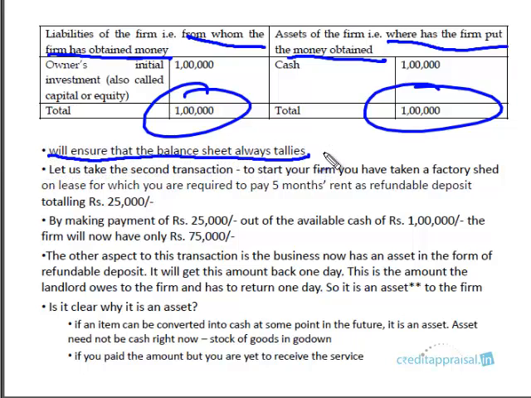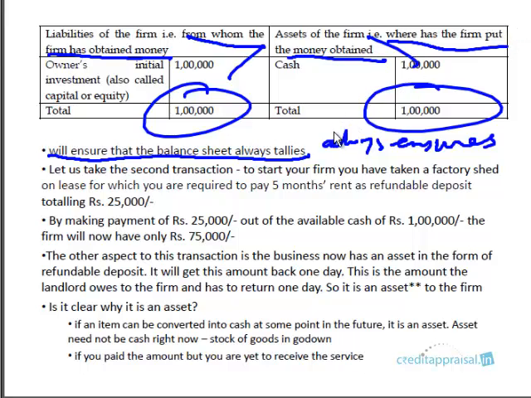In fact, the backbone of double entry bookkeeping, which we have discussed, the dual aspect concept, always ensures that the balance sheet tallies. We'll be discussing many transactions from now on, but at each and every stage of the transaction, you can check that the balance sheet always tallies. In fact, double entry bookkeeping is designed in such a way that the balance sheet always tallies, because the amount is not changing. The same amount goes into two separate heads, and that's why the balance sheet always tallies.